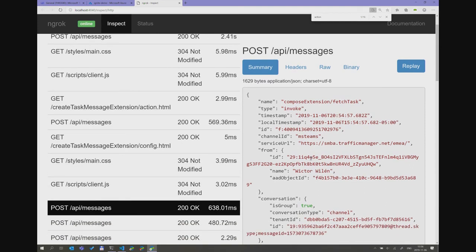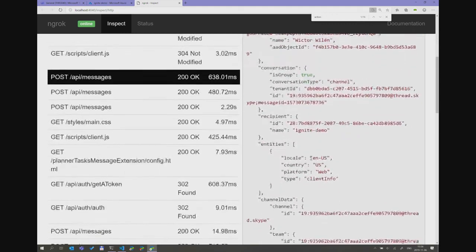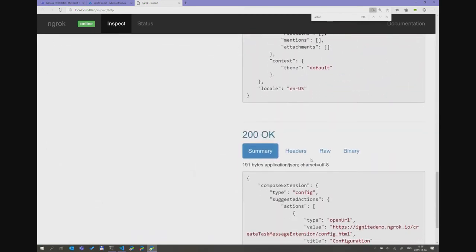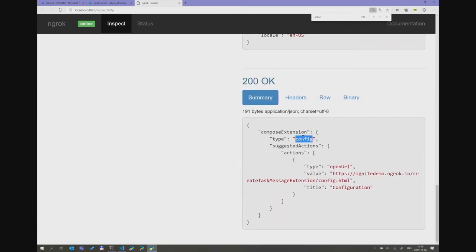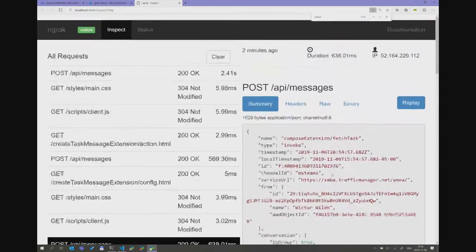Compose extension fetch task. That's another one. That's the one we had for, since it was marked as a fetch task, and I mentioned that task module. And if you take a look at the response back here, I sent the config back and the URL for the configuration where it's hosted. Scroll up. It's a lot of scrolling, I know.